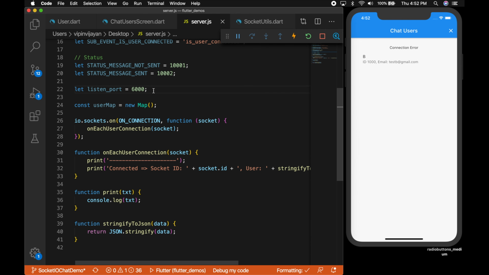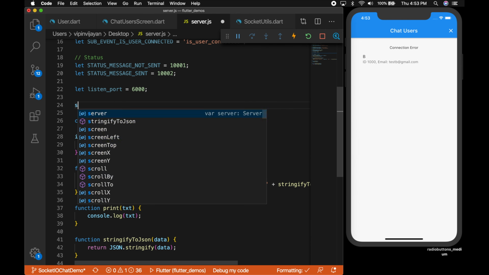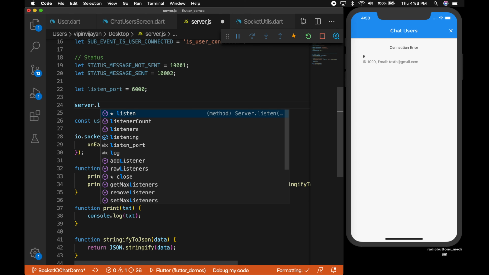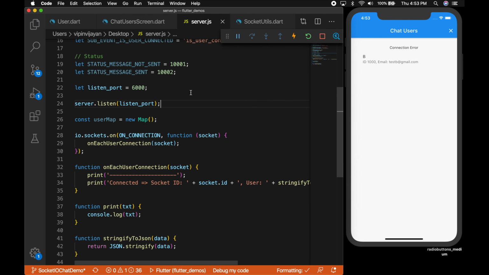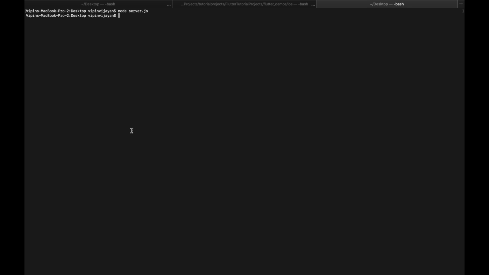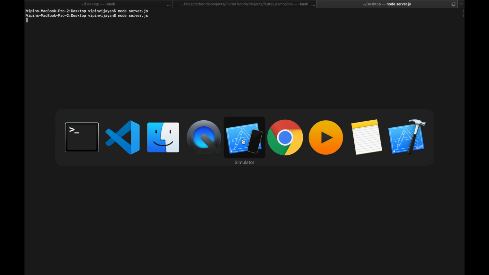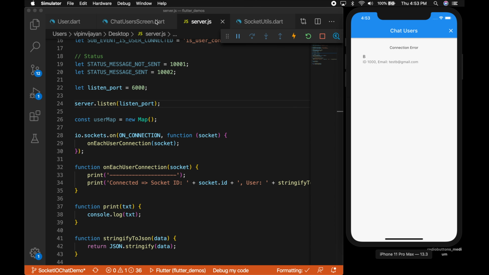So we need to call the function server.listen and the listen port. Now let's save it and go back to the terminal and call node server.js. So now the server is running on port 6000.